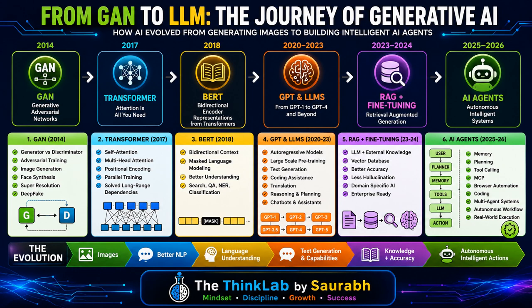RAG connected AI to external knowledge for more accurate answers. Multimodal AI expanded understanding beyond text to image, audio, and video. And AI agents added planning, memory, and tools for autonomous task execution, right? So the future of AI is moving from predicting words to solving real-world problems autonomously, right?